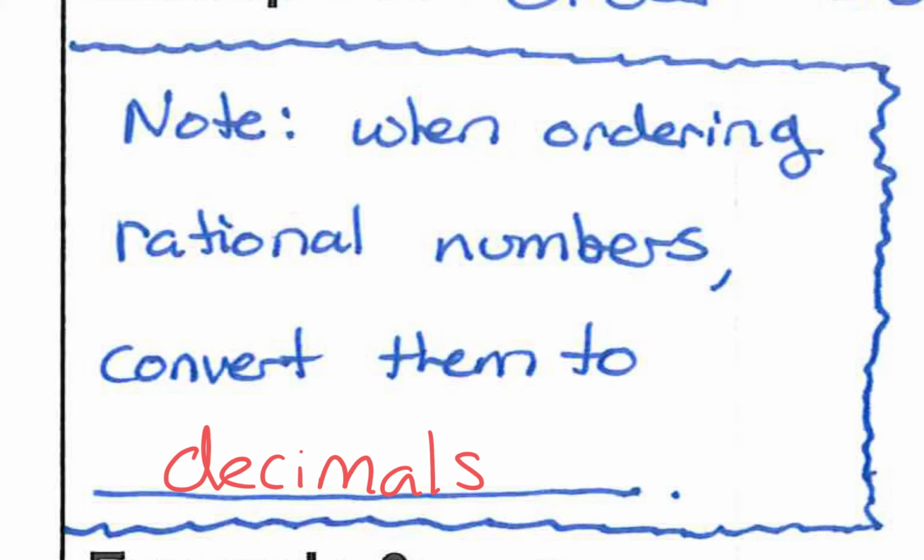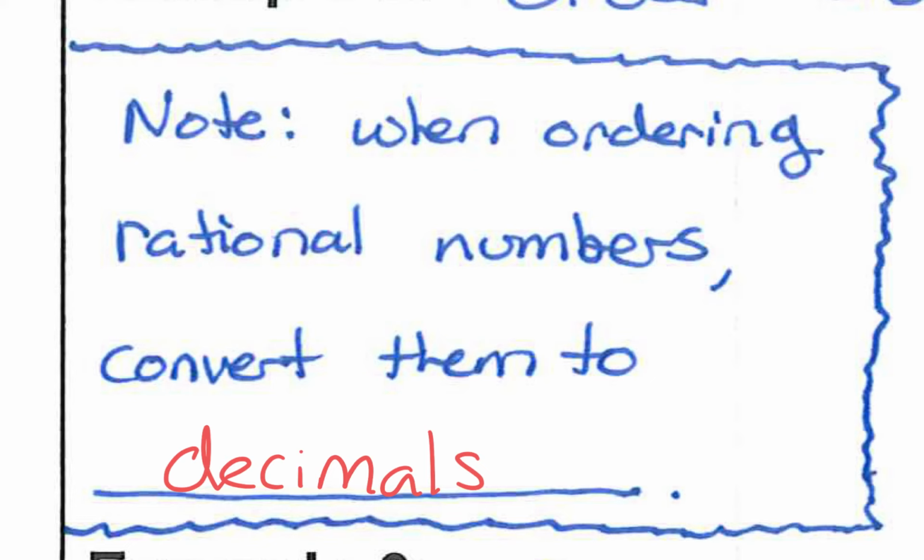Typically, yeah, you have to find a common denominator. And if you're comparing 5, 6, or even 7 fractions, you've got to find a common denominator that works for all 7 numbers. Okay? That's a lot of work. That's a lot of equivalent fractions. And math was not designed to be more work. It's designed to help make less work.